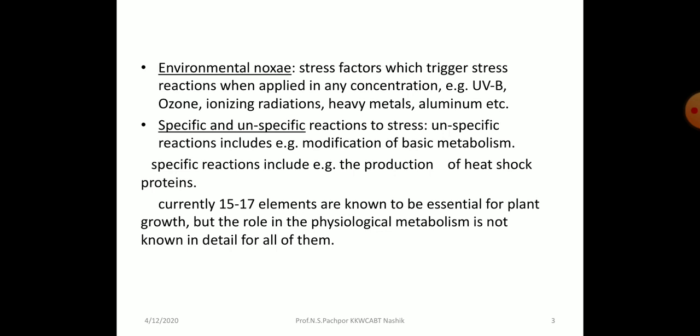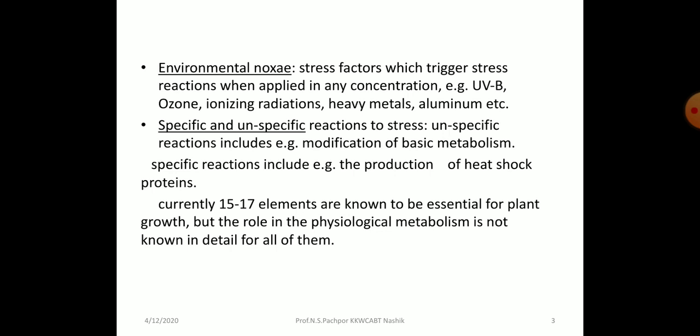Then specific and unspecific reactions to the stress. Unspecific reaction includes the modification of basic metabolism. Specific reaction includes the production of heat shock proteins. So these are the two, specific and unspecific reactions to the stress which are caused by the nutrient.